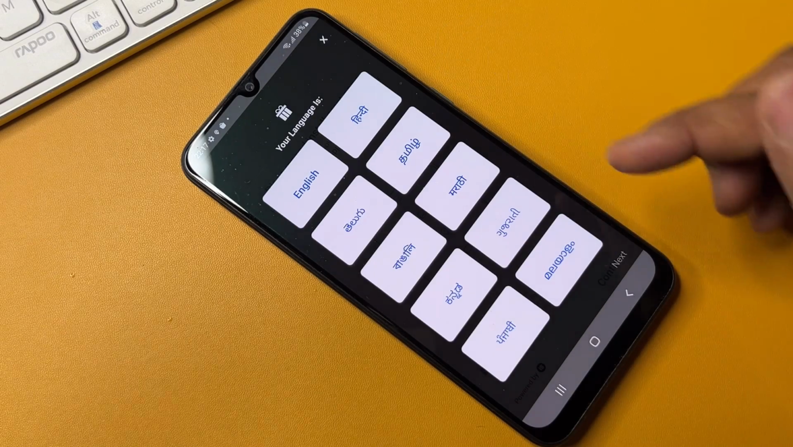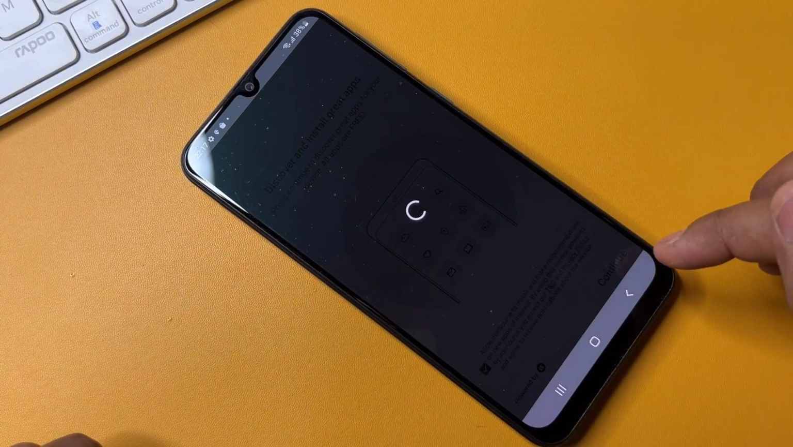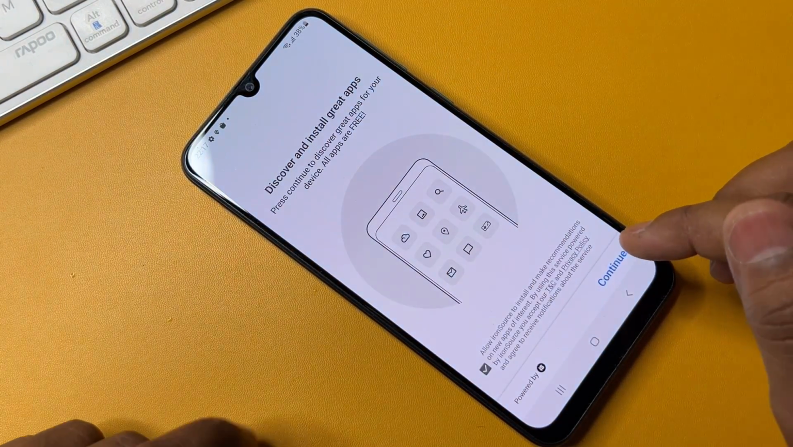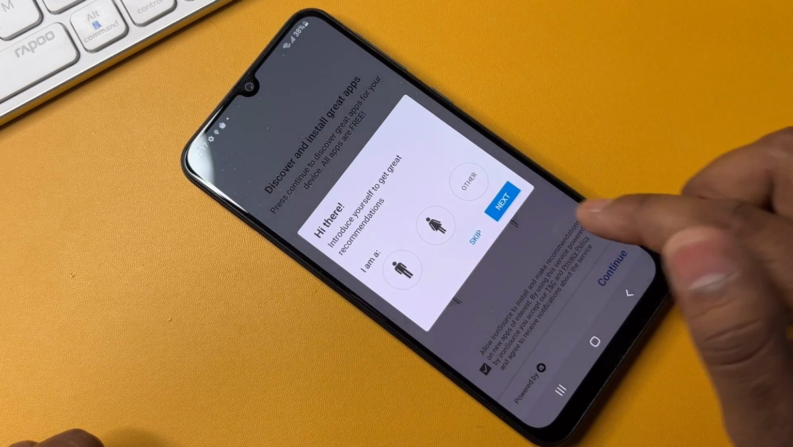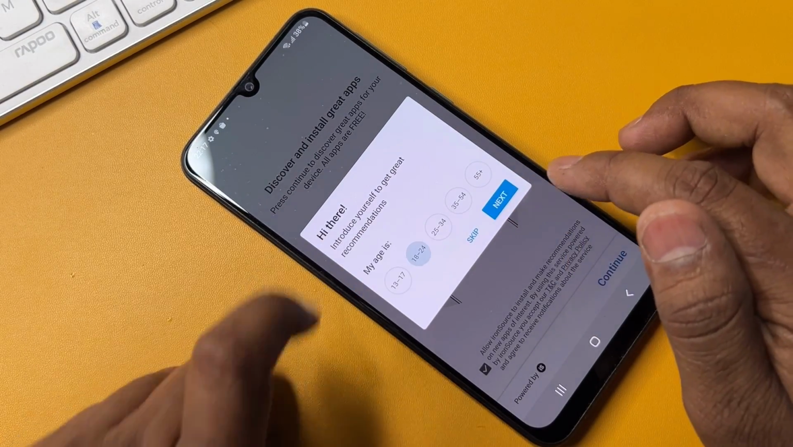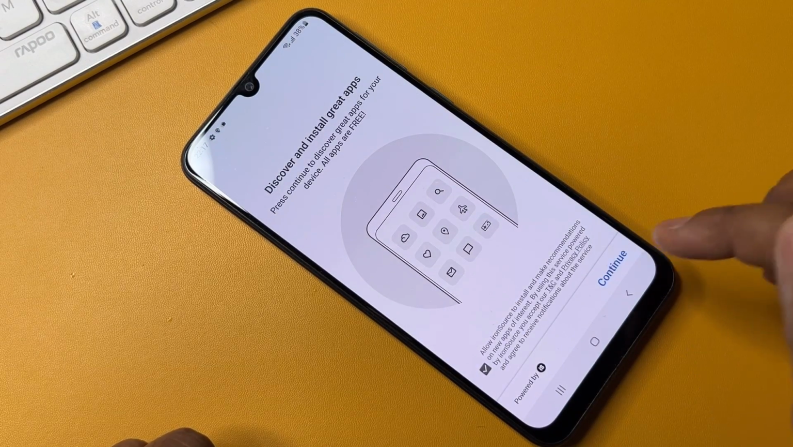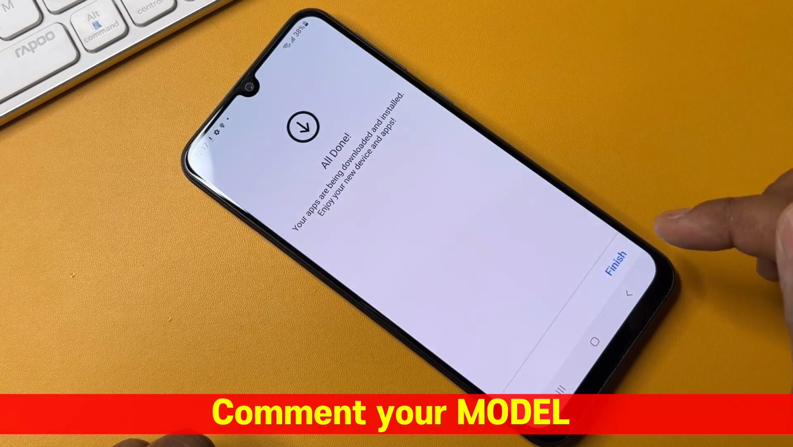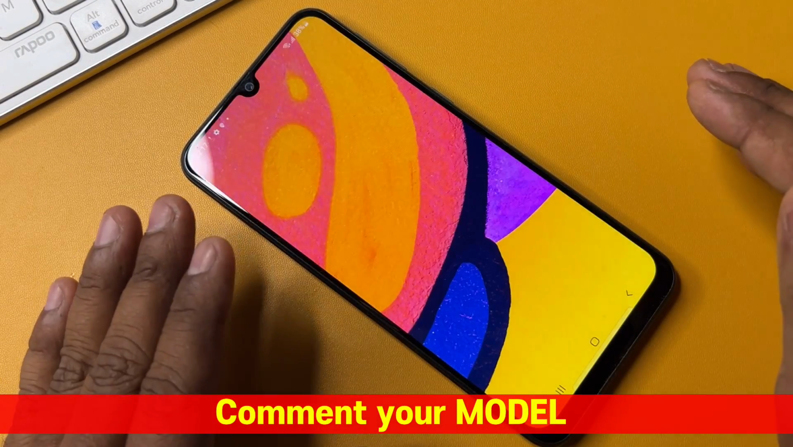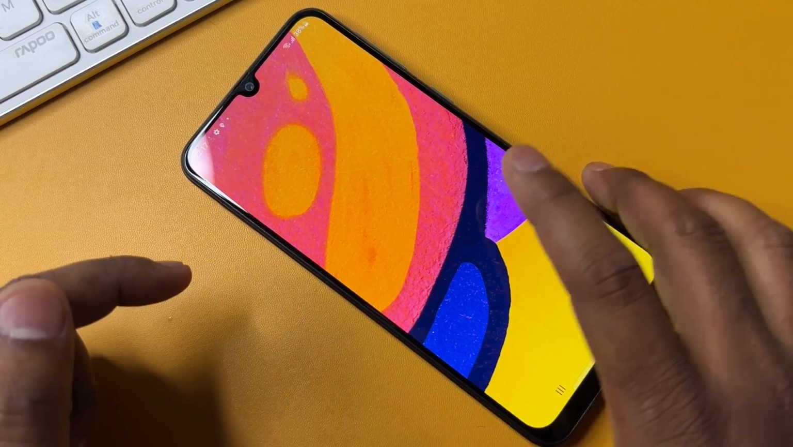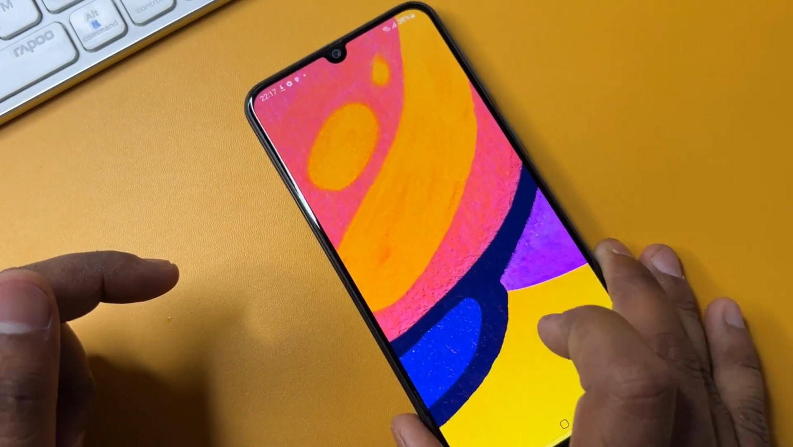After that you have to select your preferred settings and do all the things as you see here, setting your preferred options. Click continue, install, finish, and all done, my friend. You can see that this smartphone is completely unlocked with this method.